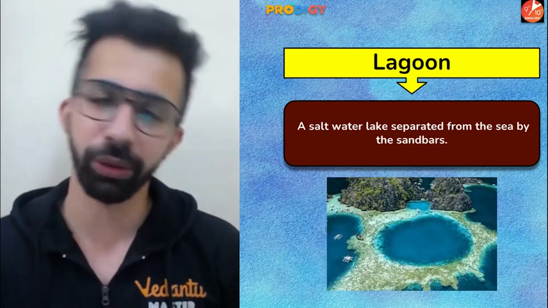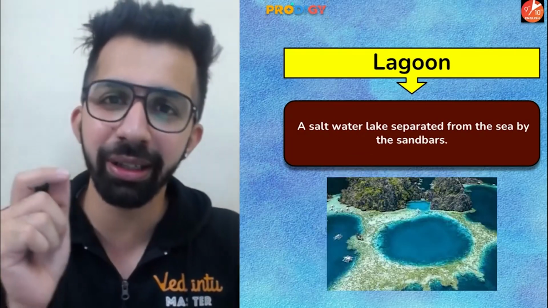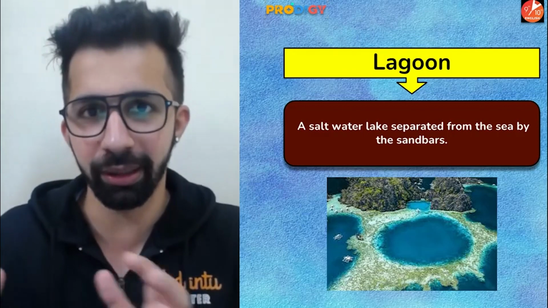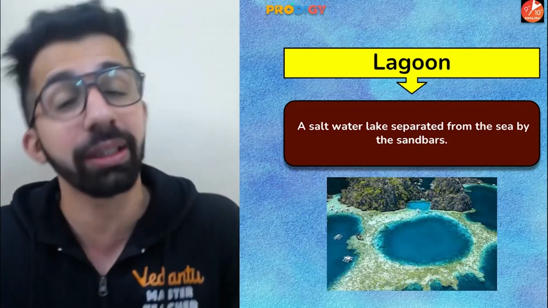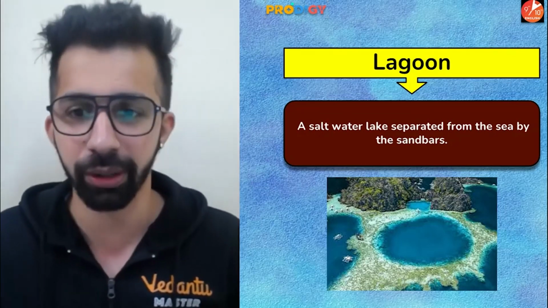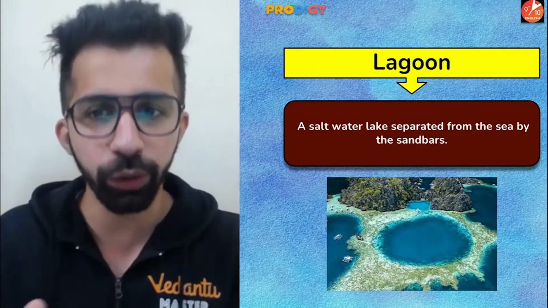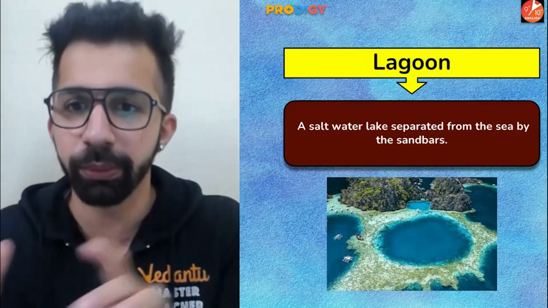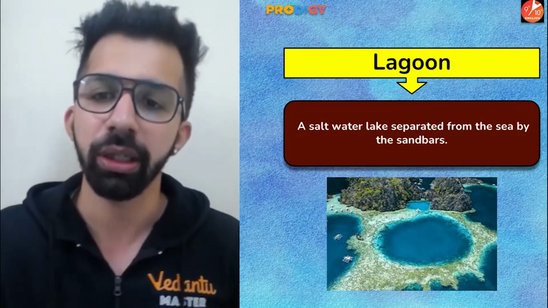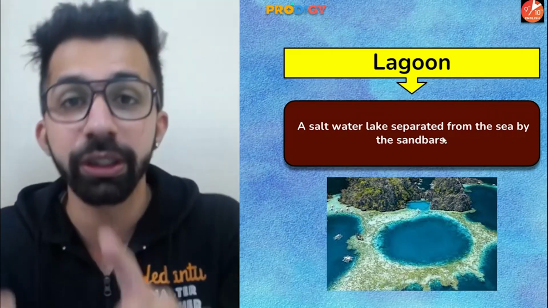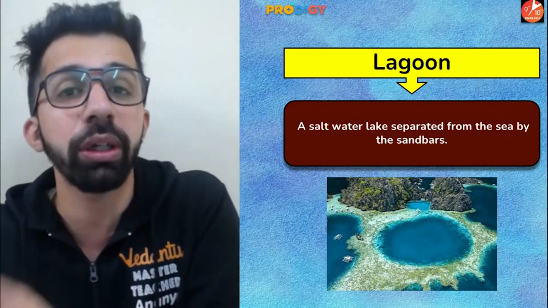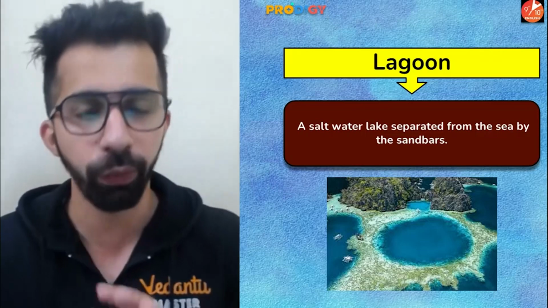Next, lagoon. Guys, lagoon is a landform which is formed due to the depositional work done by the sea waves. All right. So a saltwater lake separated from the sea by the sandbars. People, what are sandbars? Sandbars again is a landform which is formed due to the depositional work done by the sea waves.